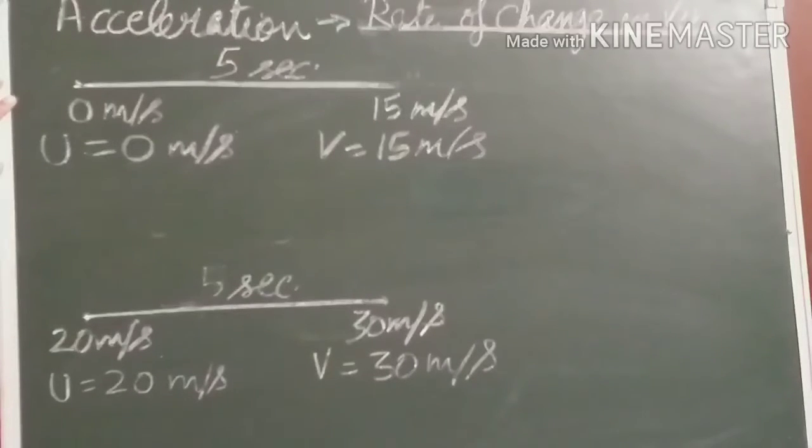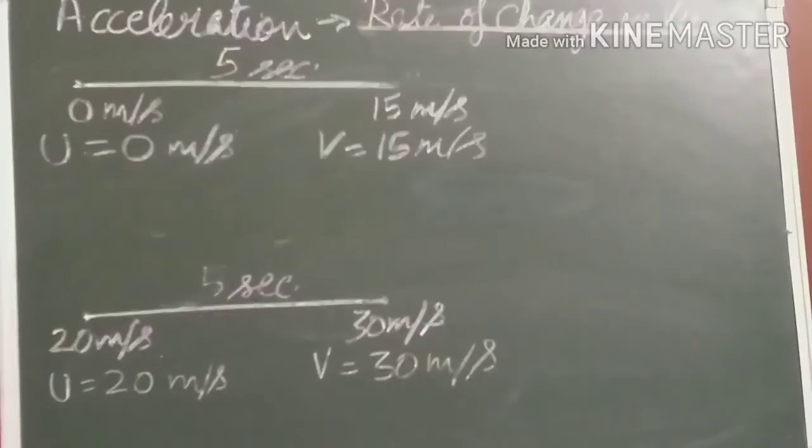Now acceleration will be clearer with this example. Suppose a body starts from rest and after 5 seconds it attains a velocity of 15 meter per second. Starting from rest means initial velocity is 0 meter per second, and final velocity after 5 seconds is 15 meter per second.